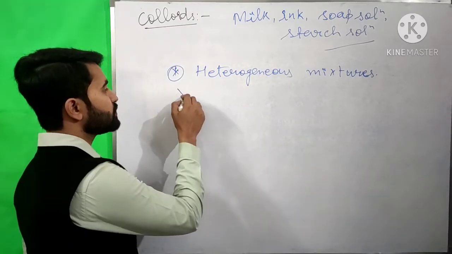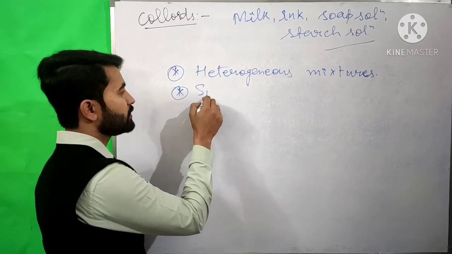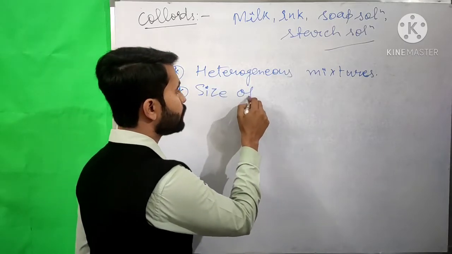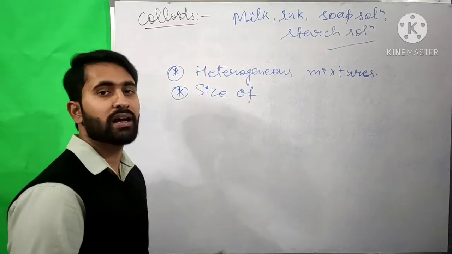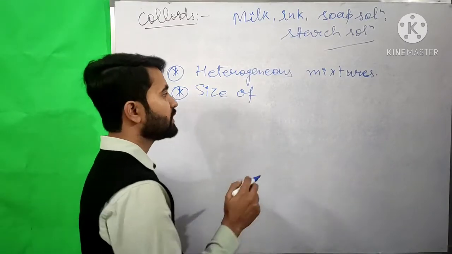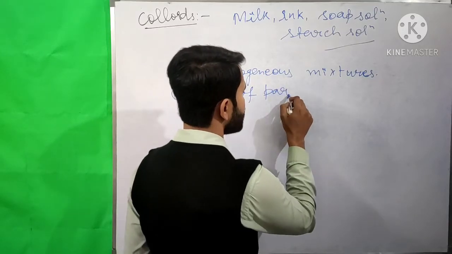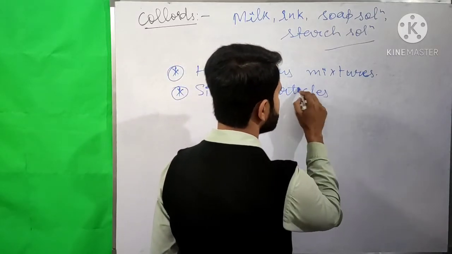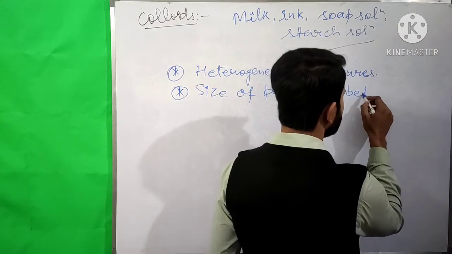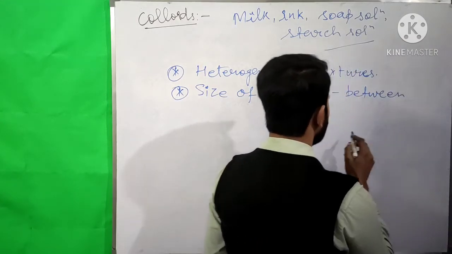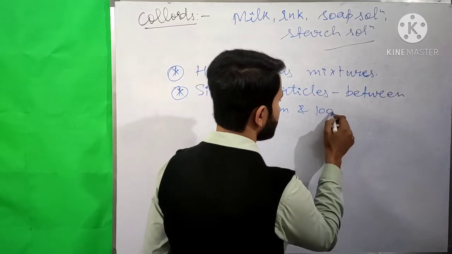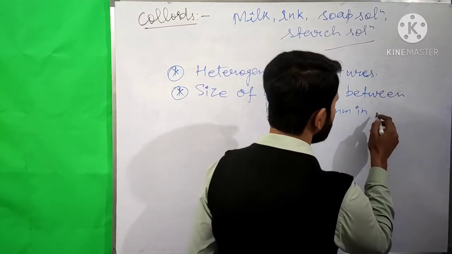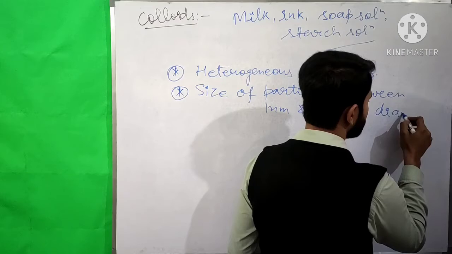So the size of particles of a colloid is more than 1 nanometer and less than 100 nanometer in diameter.